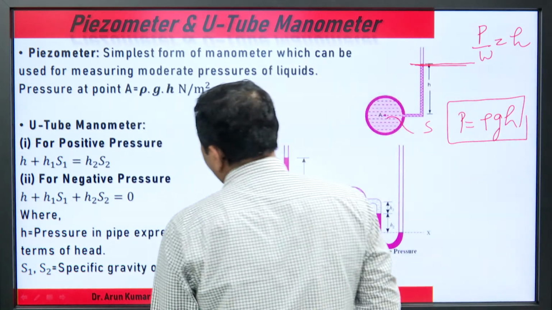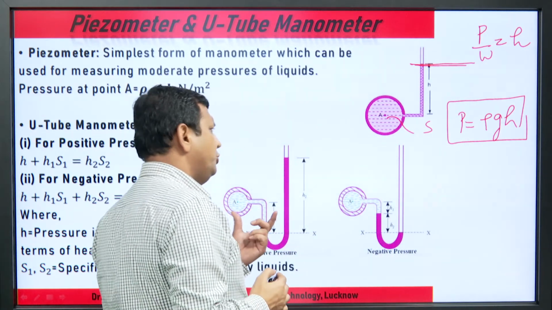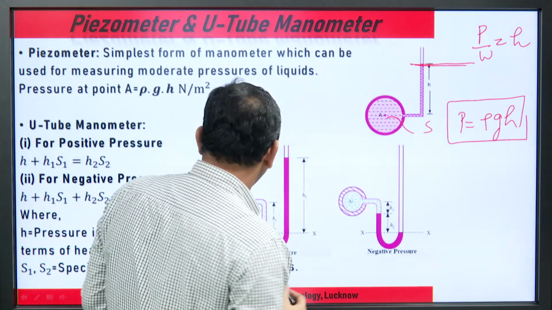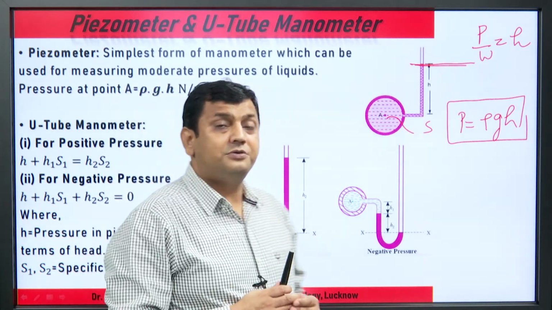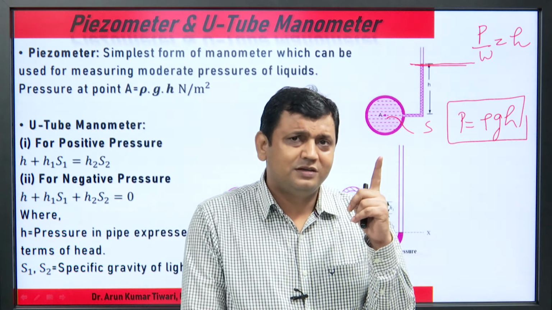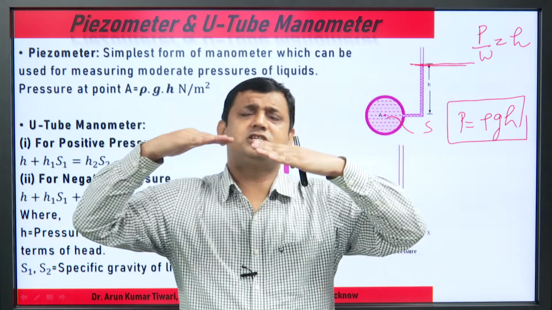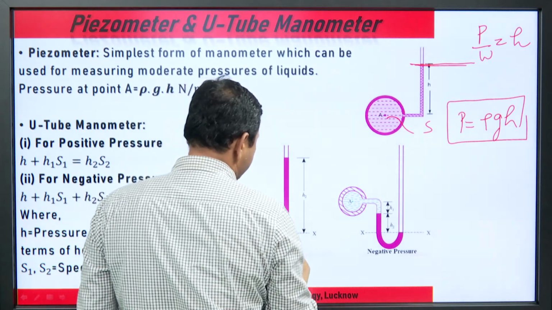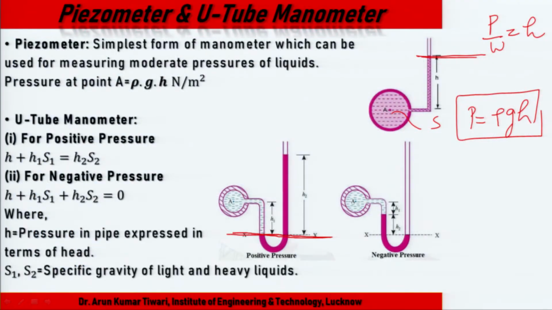But what about the U-tube manometer? How do we measure the pressure with the U-tube manometer? Because we know Pascal's law, and we use Pascal's law all the time: the pressure intensity at the same level is equal. If you measure the pressure at this level x-x, the pressure is the same at this point. So, how do we calculate the pressure on the left and the right side?